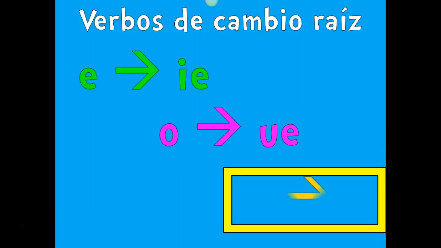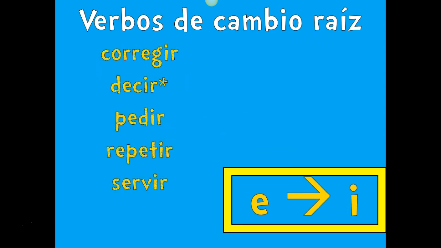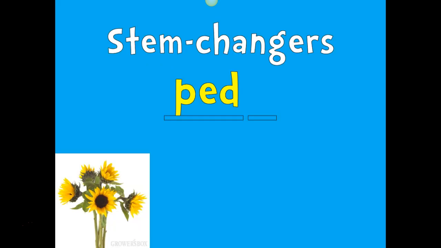And then finally, we have our E to I verbs, which I think are new for most people this year. These are the verbs that follow that pattern. We have corregir, decir, pedir, repetir, and notice it is this E that we are making that spelling change to, not the first E, and servir. Again, decir is like tener and venir, because it's a yo-go verb, which we'll go over after the holidays.